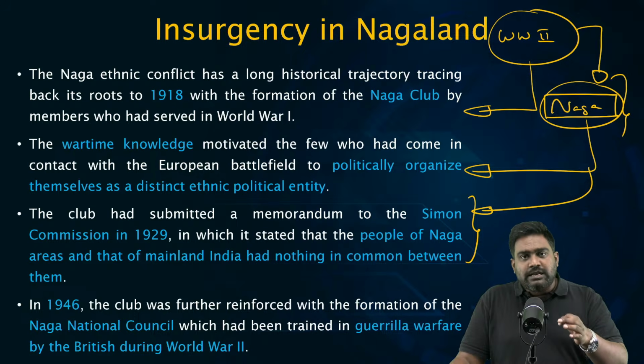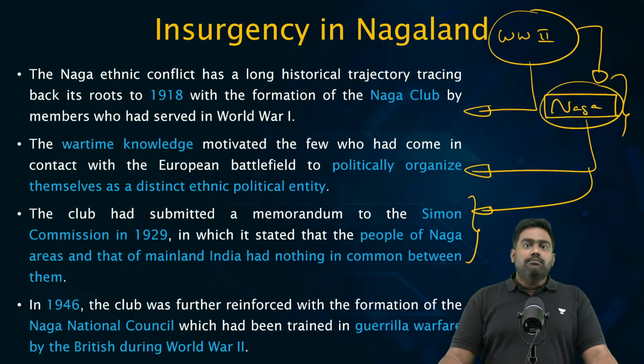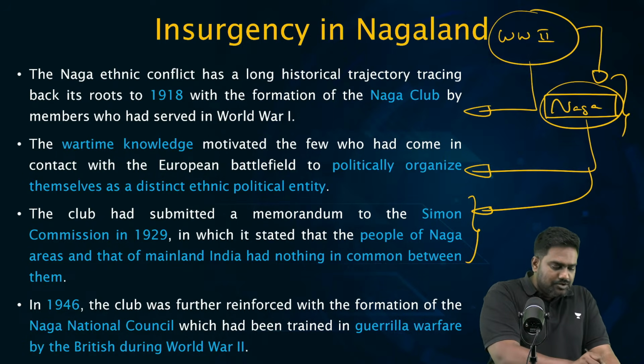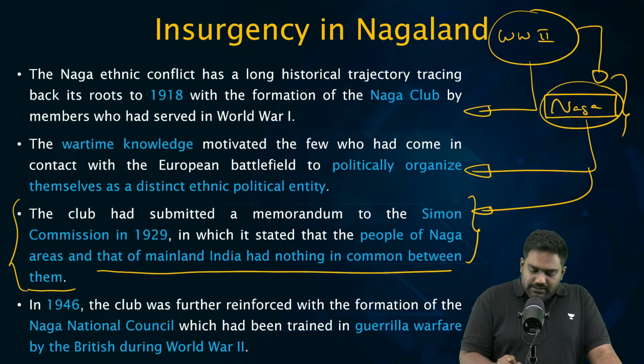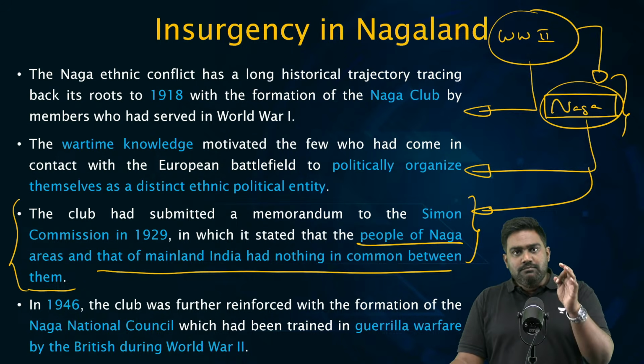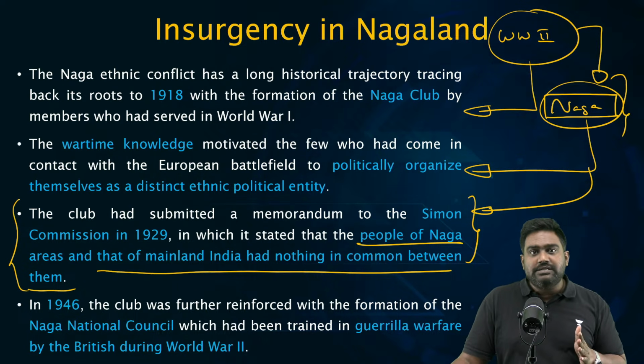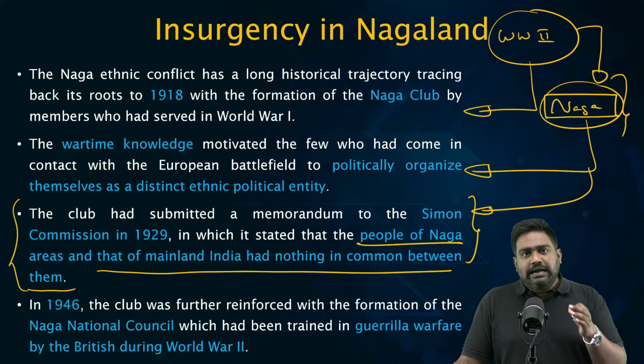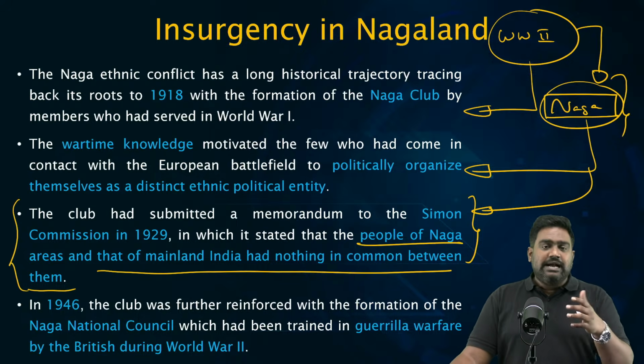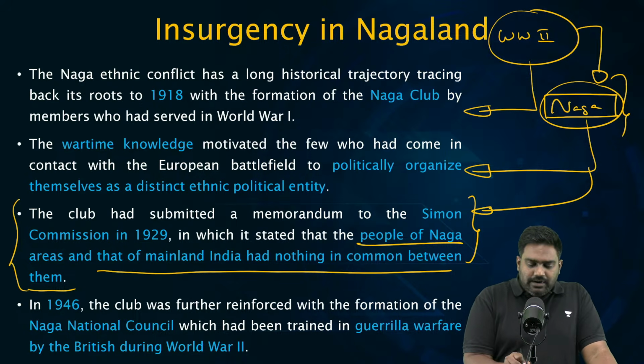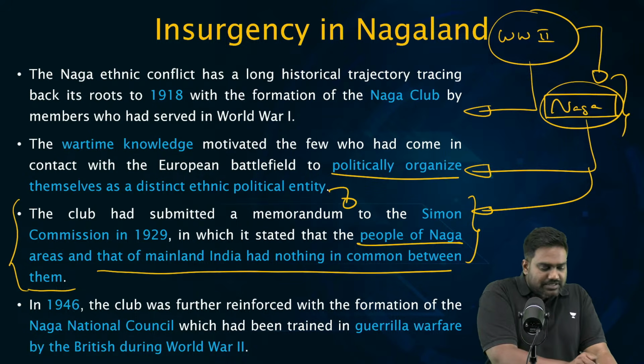So when the Simon Commission arrived in 1928-29, members of the Naga Club met the Commission, expressing the demand that Naga territory should not be merged with India when India is granted independence. The British, in a way, had tacitly agreed to it. Though they had not given a final commitment through an agreement, they still gave a tacit approval to this demand, encouraging the political sentiments.